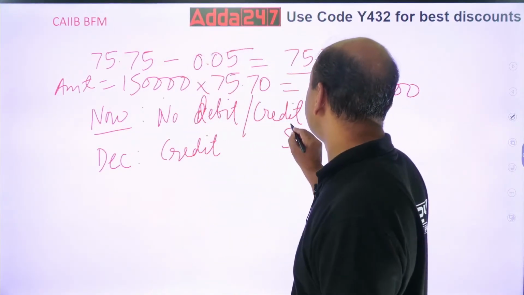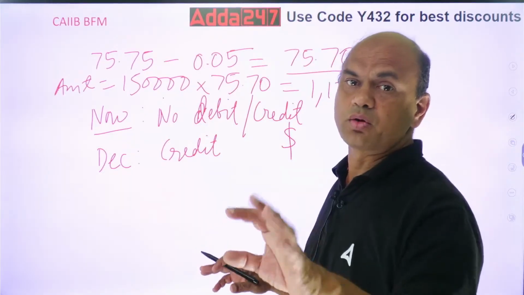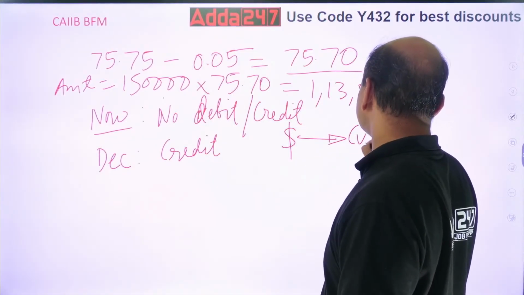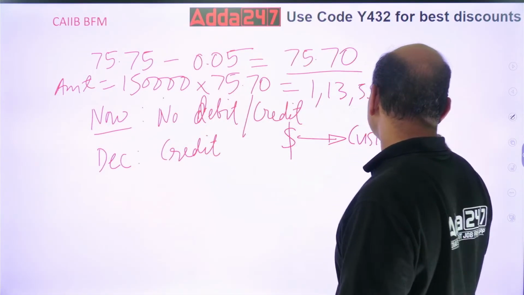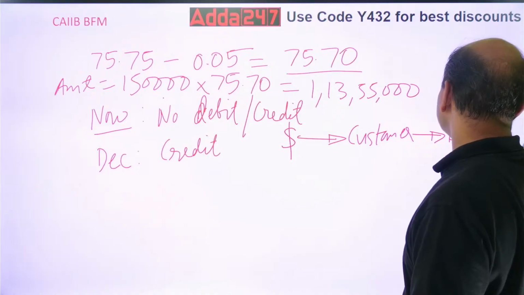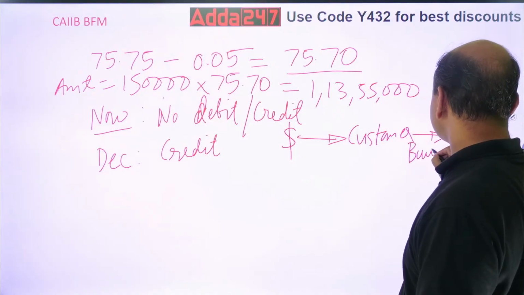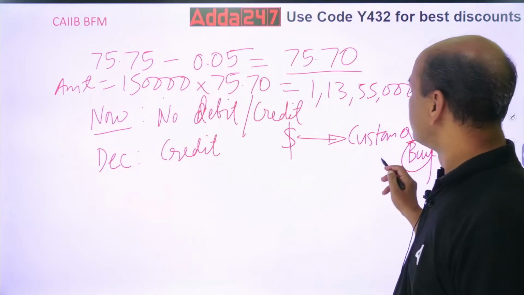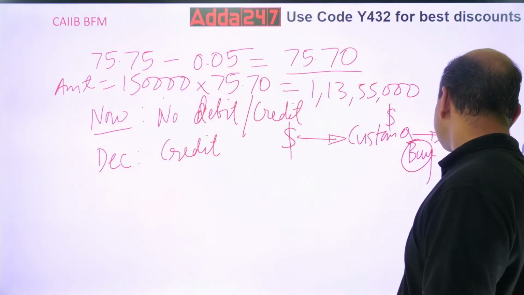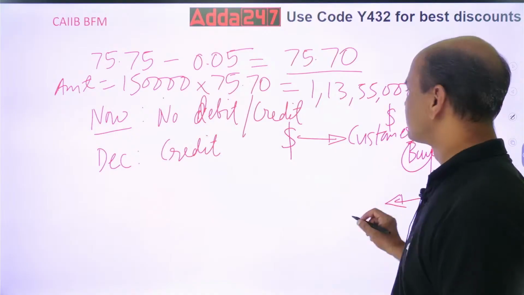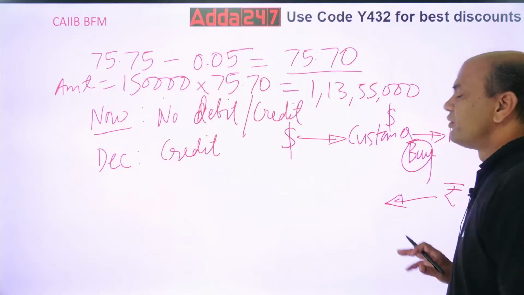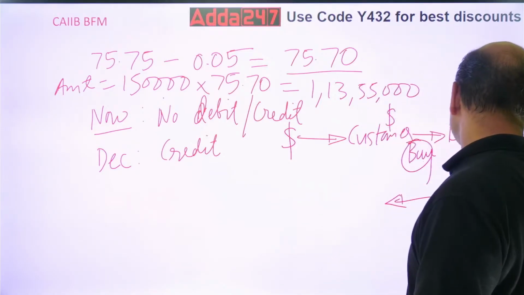Because dollars are coming in, export. Material is going out, dollars are coming in. So dollars will come, okay, they will come to whom? Customer. So from the customer, you will buy. That's why we used the buy rate, because you will be buying from the customer, the bank will buy. So dollars will be given by the customer to the bank, and the bank will give rupees to the customer. So rupees will be given, rupees are credited. Okay. Got it, everyone? Very, very, very important numerical.